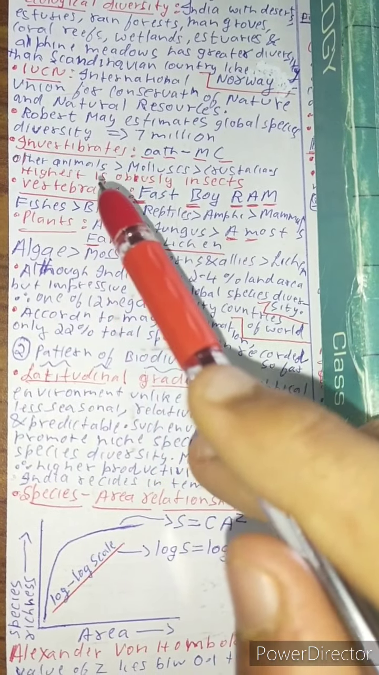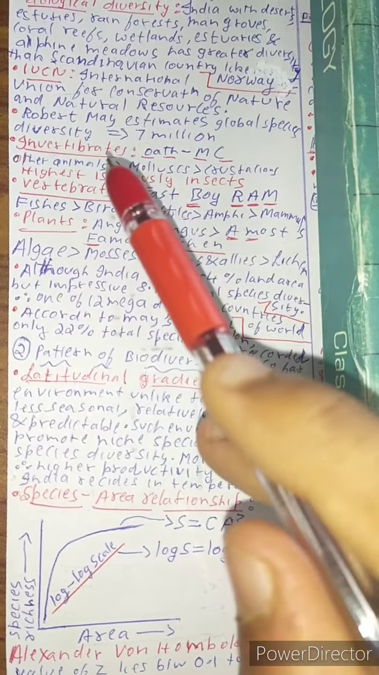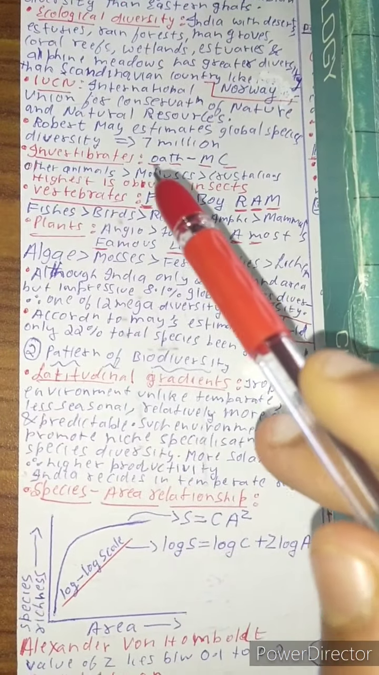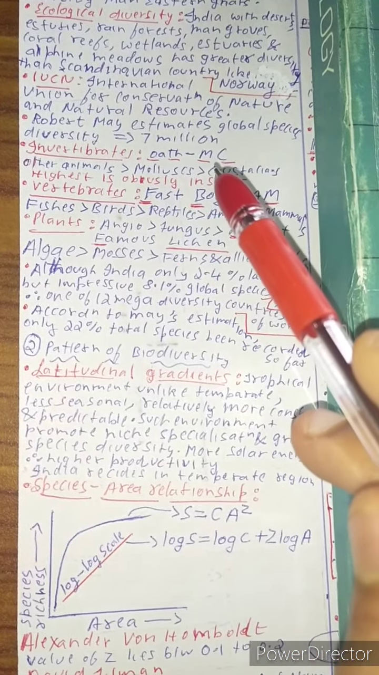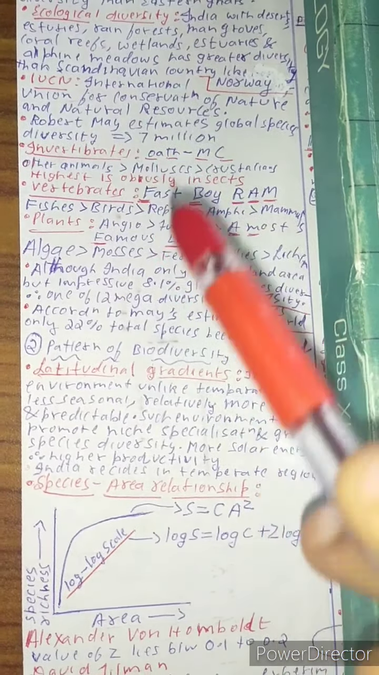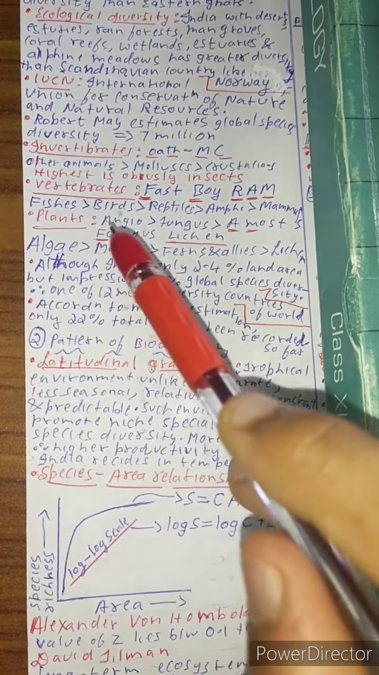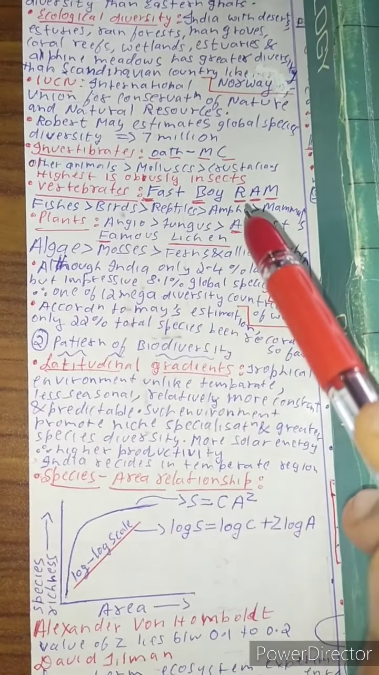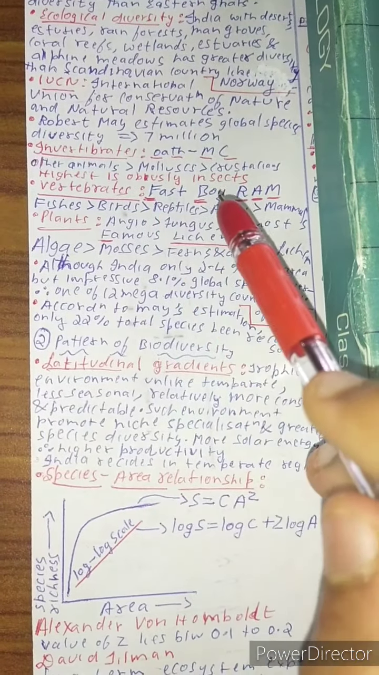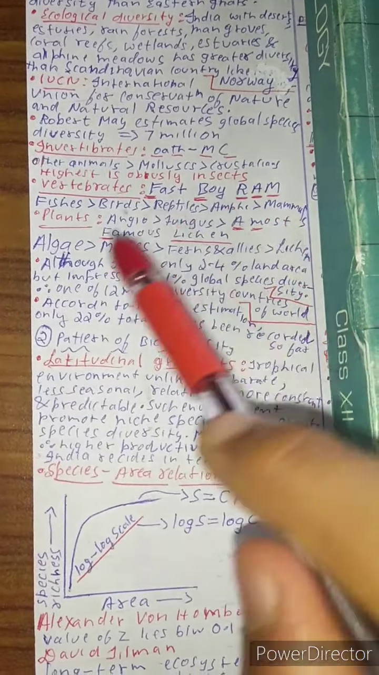After that come other animals, then mollusks, then crustaceans. The mnemonic is OATH MC. MC takes the oath, oath MC. So O-T-H is other animal groups, M is mollusk, C is crustacean, and highest is obviously insects, which come first. Vertebrates: fishes greater than birds, greater than reptiles, greater than amphibians, greater than mammals. Fast boy Ram: fishes, birds, reptiles, amphibians, mammals.